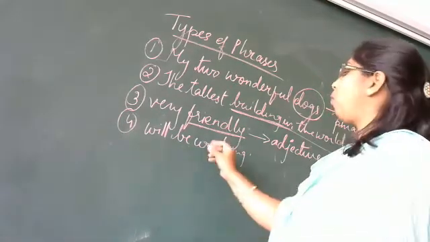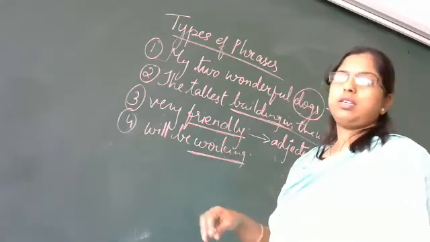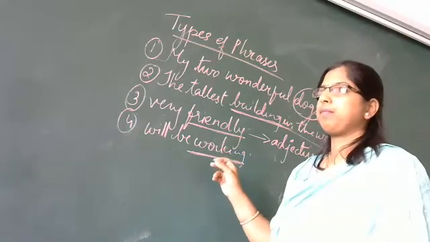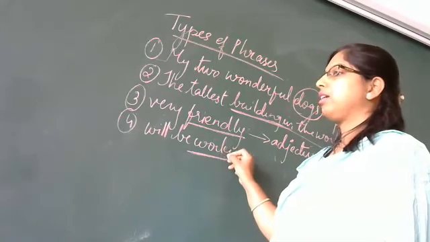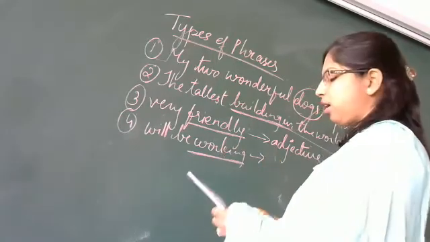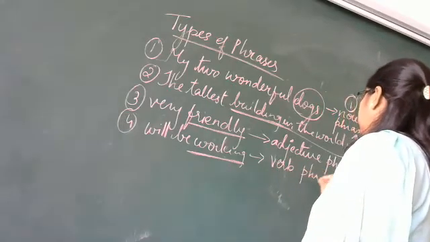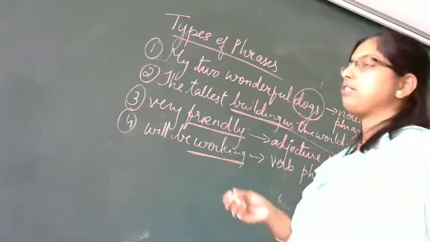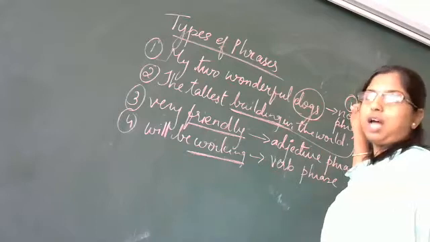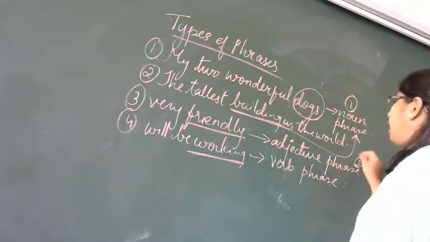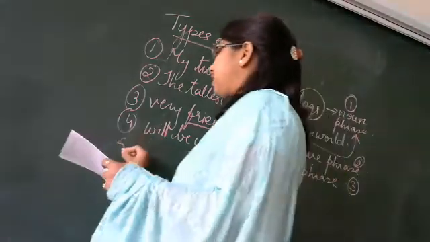The next one. Walking. What is this word? What does this word tell you? Is it not an action word? Walking? Yes, ma'am. Verb. Very good. It is a verb. So it is what now? Verb phrase. When it is focusing on verbs, we say it is a verb phrase. So this is the first type, noun phrase. Second type, adjective phrase. Third type, verb phrase. Now we go to the next.